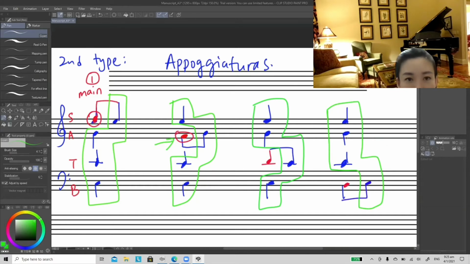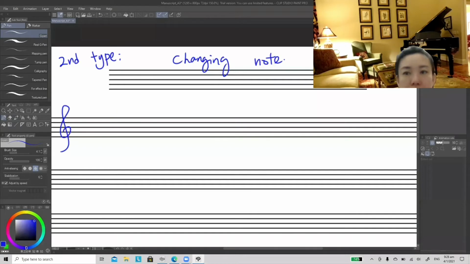For second type, there's another melodic decoration which is called changing note. Okay, so the next one is changing note. Changing note is different from Appoggiatura, although it's also under the second type of melodic decoration. Changing note is to be put at a weak beat.